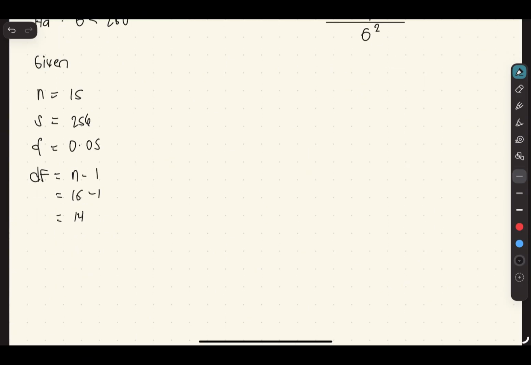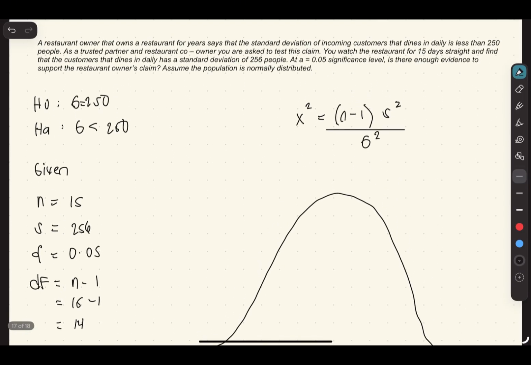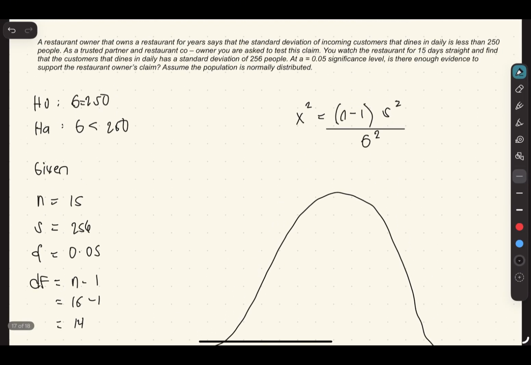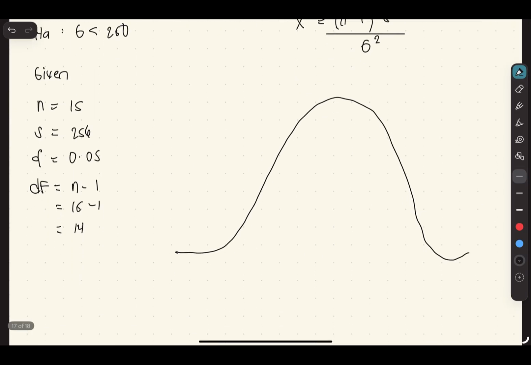To find out the direction of our test, we will look to our problem. And from our problem, we can see the test that we need to claim is less than 250. From previous topics, we can conclude that if you want to prove a test that is less than, then the direction is to the left.